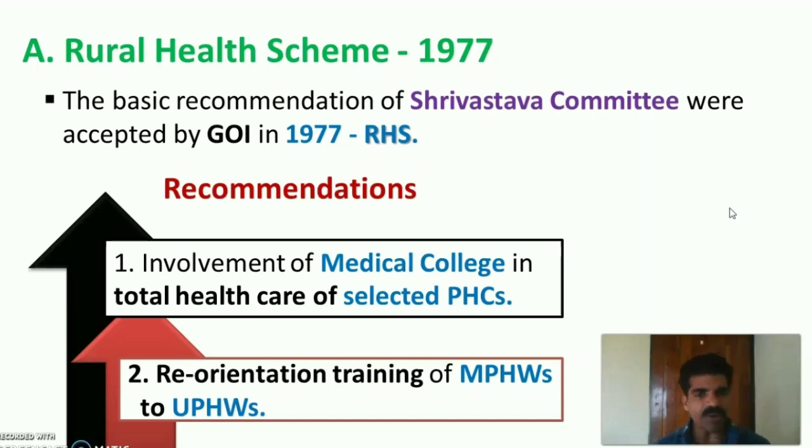And second is reorientation training for multi-purpose health workers and uni-purpose health workers. So, Government of India started Rural Health Scheme in 1977 with two recommendations. That was the involvement of a medical college in total health care of the selected PHCs, or connecting the PHCs to the medical college, and reorientation of the training of both multi-purpose health workers and uni-purpose health workers.